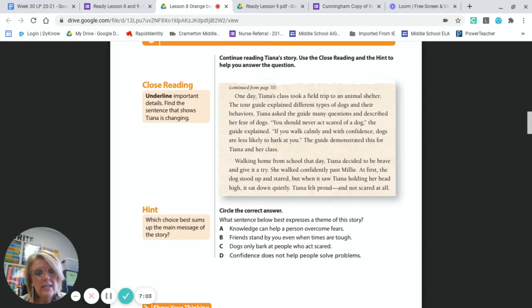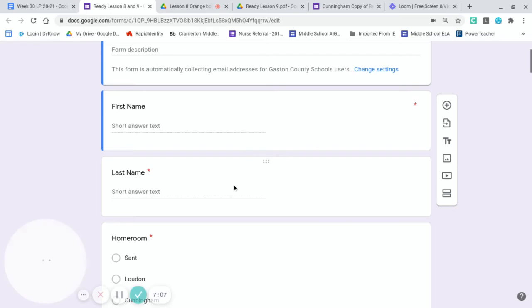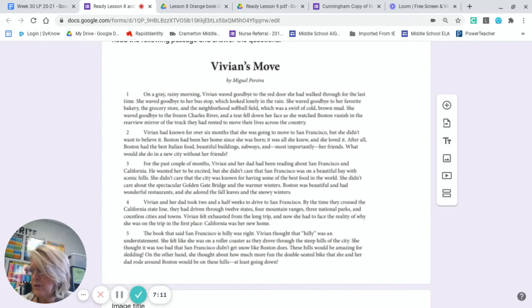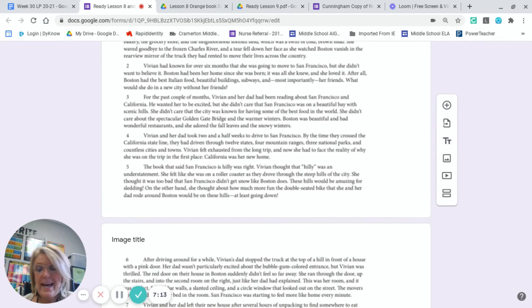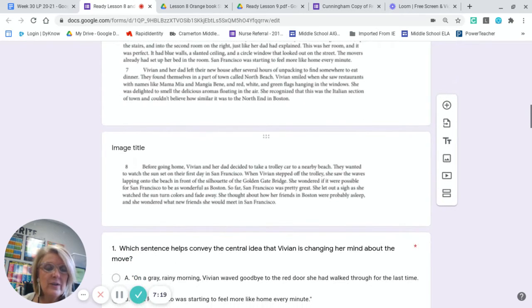All right, so today you are going to have a form that looks like this. And this first form, the first passage, is about Vivian's move. It's kind of lengthy because we're trying to get you used to reading passages similar to the ones that you're going to see on the Integrate test.